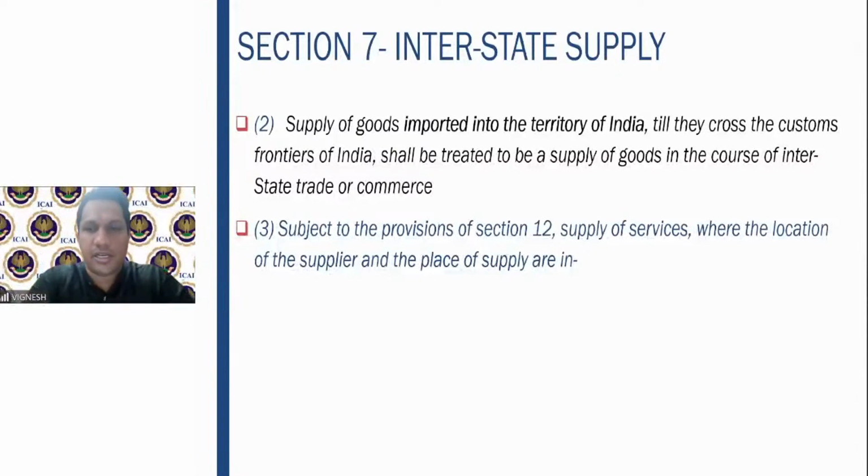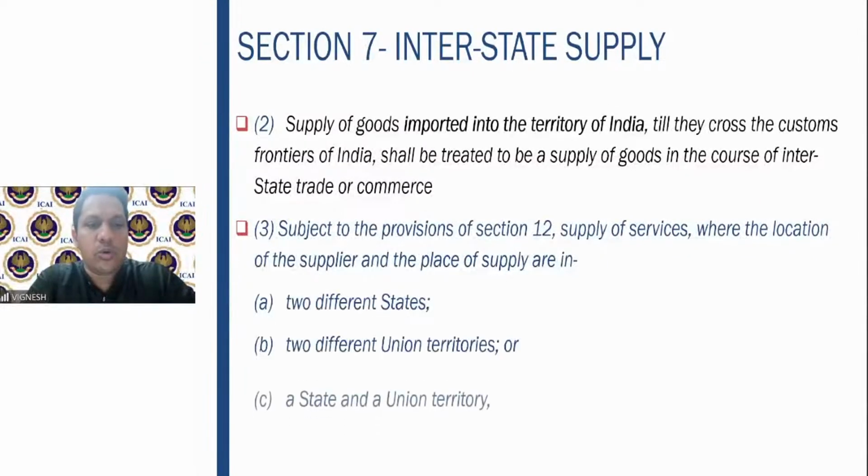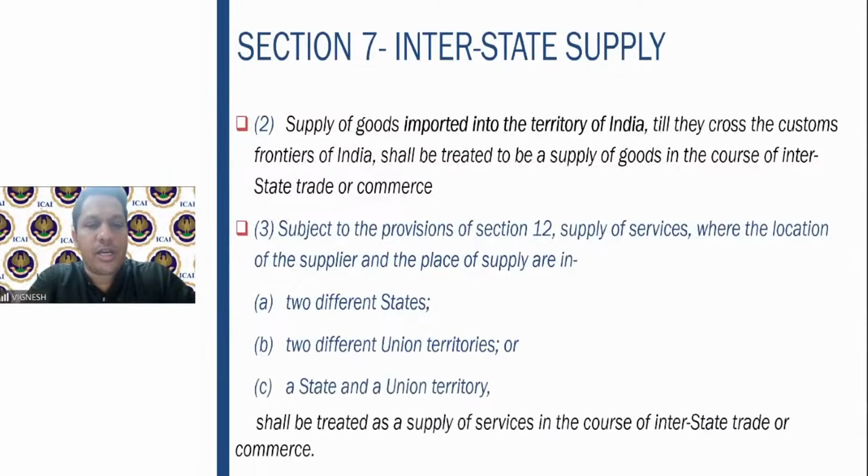Subject to the provisions of section 12, the supply of services where the location of the supplier and the place of supply are in two different states, two different union territories or state and union territory shall be treated as a supply of services in the course of interstate trade or commerce. I hope now this is clear, right?